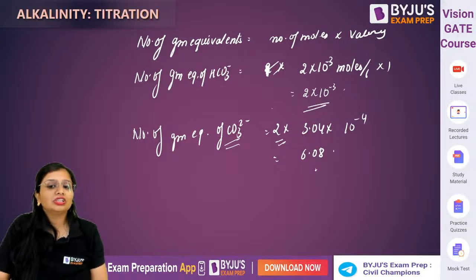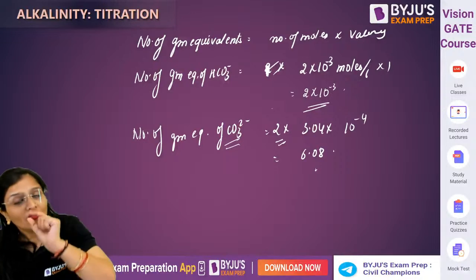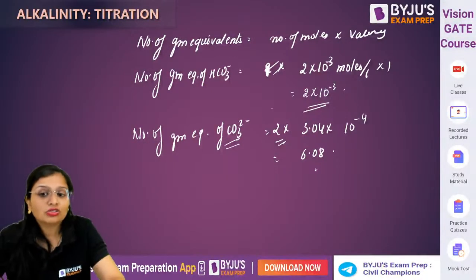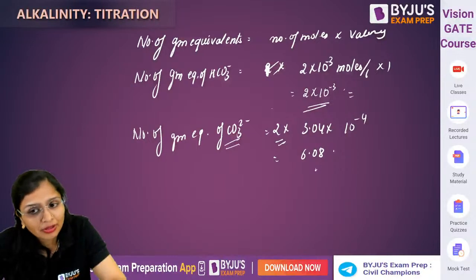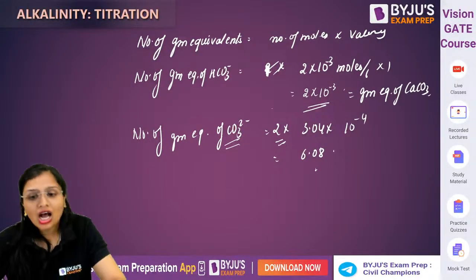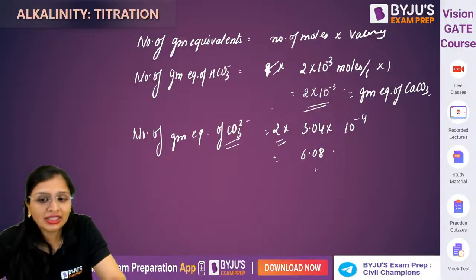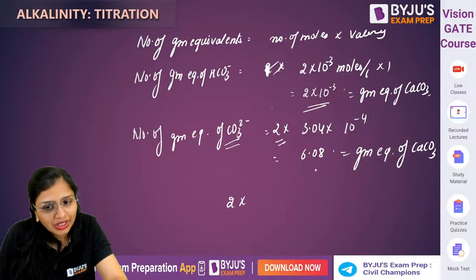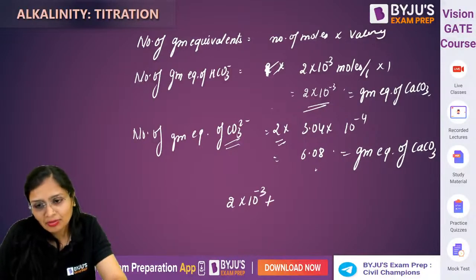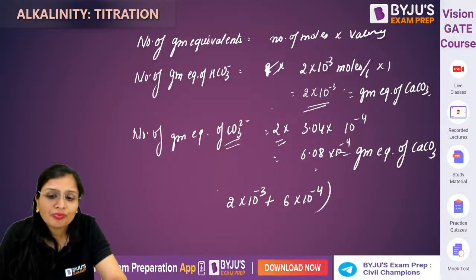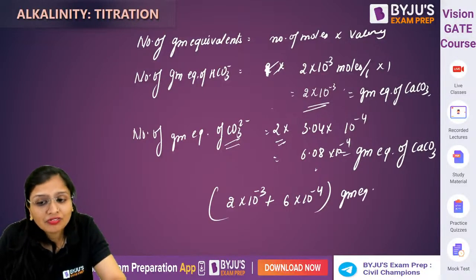These are gram equivalents of HCO3 minus. 1 gram equivalent of anything is equal to 1 gram equivalent of any other thing. So how many gram equivalents of bicarbonate are there? इतने ही gram equivalents होंगे calcium carbonate के. How many gram equivalents of carbonate are there? This much will be the gram equivalents of calcium carbonate. So total gram equivalents will be 2 into 10 raised to power minus 3 plus 6 into 10 raised to power minus 4. These are gram equivalents of calcium carbonate.